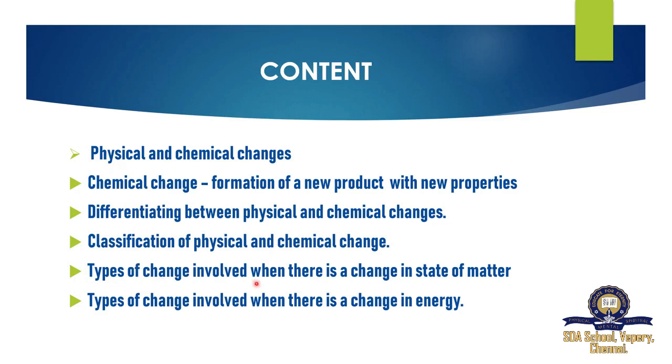Types of changes involved when there is a change in state of matter. Yes, we already studied in the last class, we have 3 states of matter. So for the 3 states of matter, what types of changes take place, we are going to discuss. The next type is the change involved when there is a change in energy. When a change is taking place, definitely energy transmission is there. So we are going to discuss what type of energy is transmitting through physical and chemical change in this lesson.